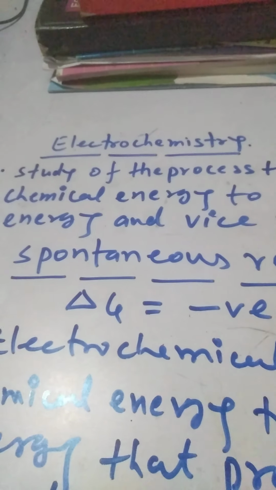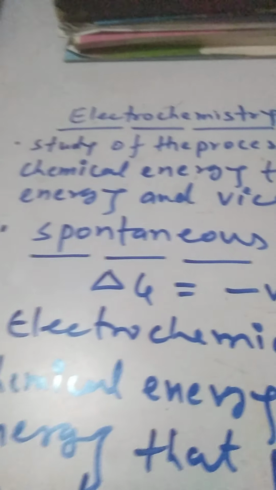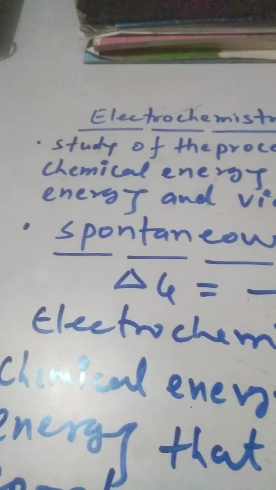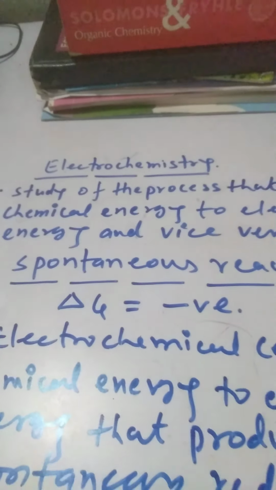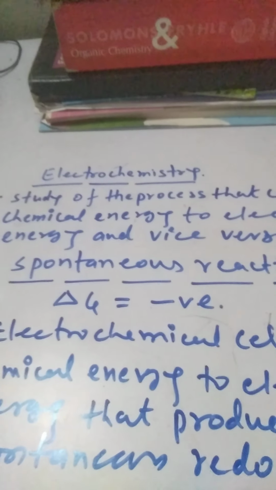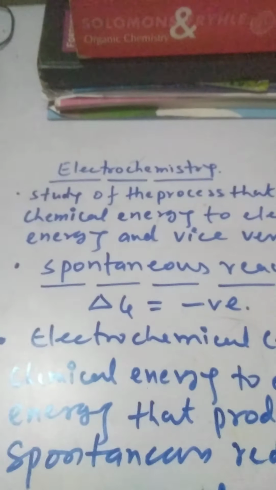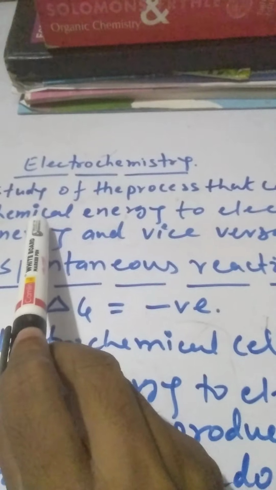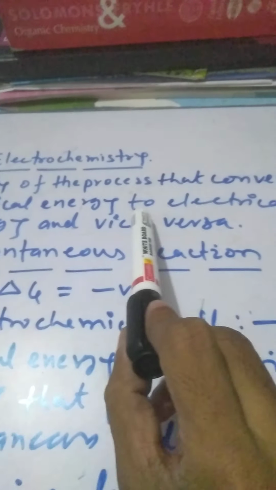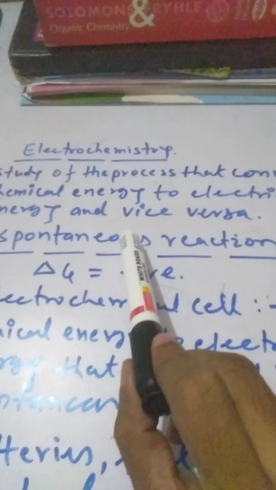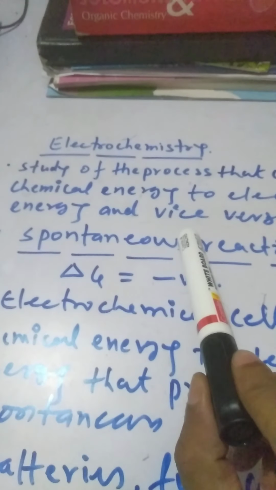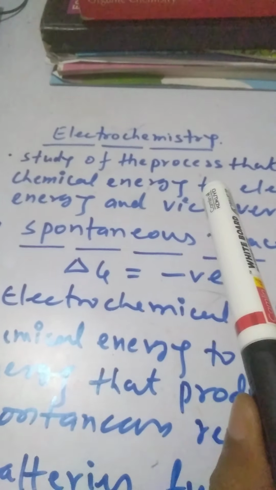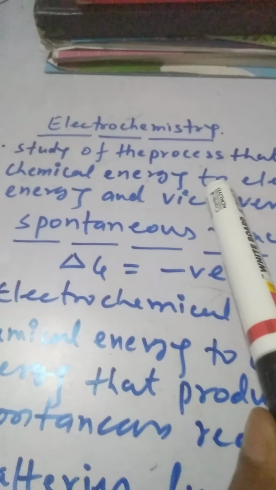First of all, we should describe this chapter. As you see here, a study of the process that converts chemical energy to electrical energy and vice versa is the scope of this chapter.